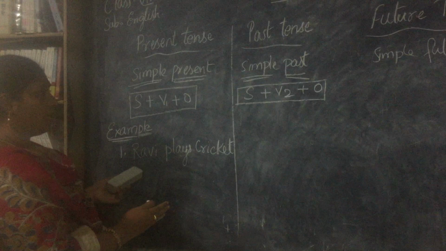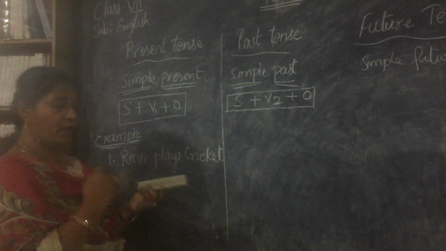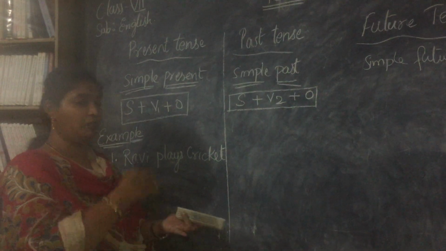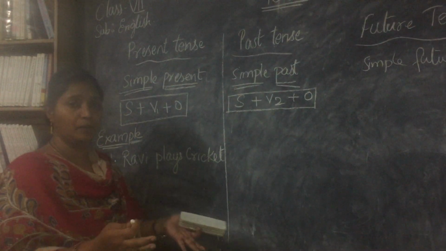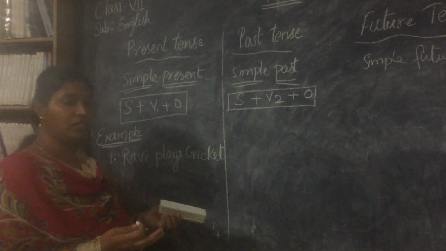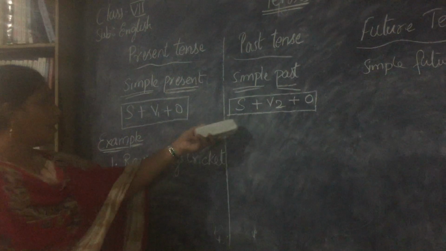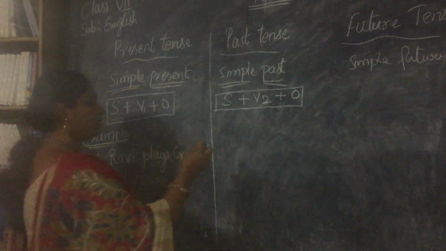Now, in the same way, if we go to simple past, here plays means he will play today, he knows how to play, he will play tomorrow, he can play any time. So that is a simple present. He plays cricket means Ravi cricket aadtadu. That is it. Now when we are talking about simple past,